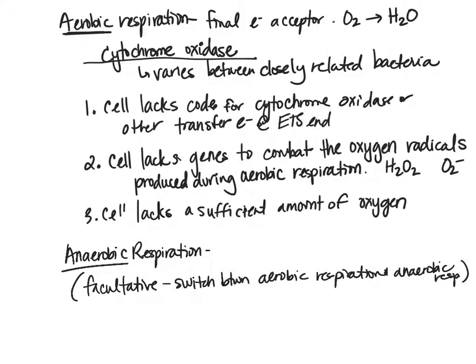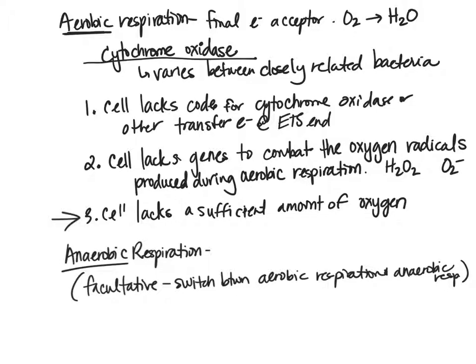It's a really good thing for some bacteria, so that if they have the ability to code for all of the different things to go through aerobic respiration, they will if oxygen is present, that third bullet point here. If oxygen is present, they'll do aerobic respiration and get the 36 to 38 ATP and have lots of energy.